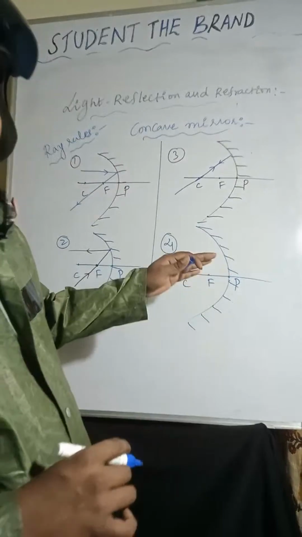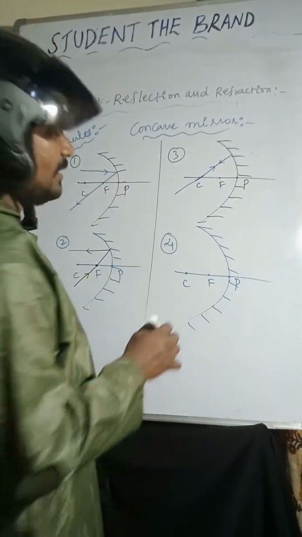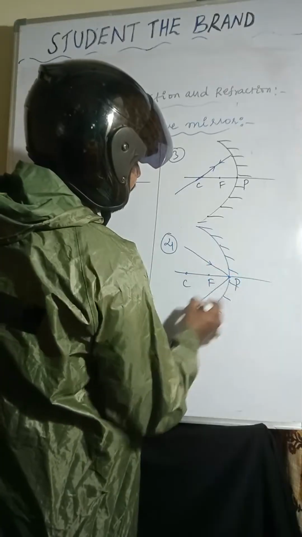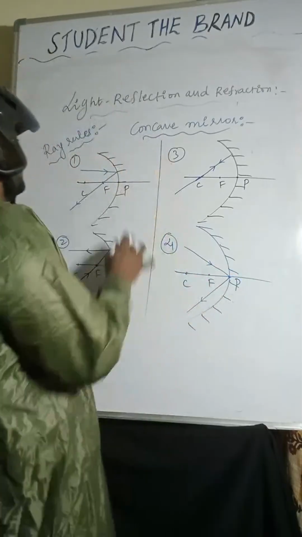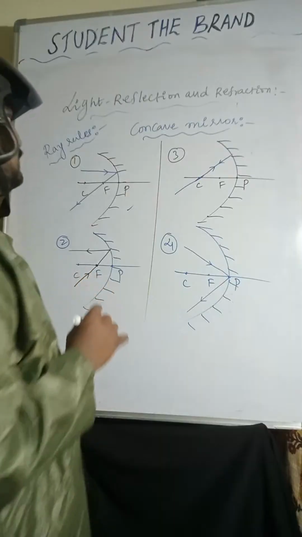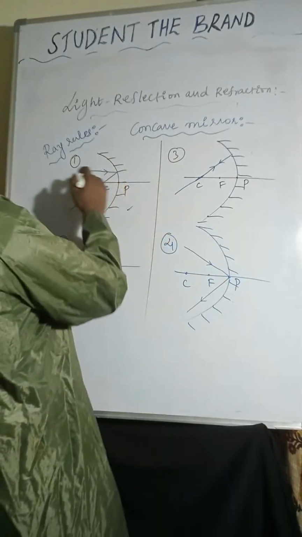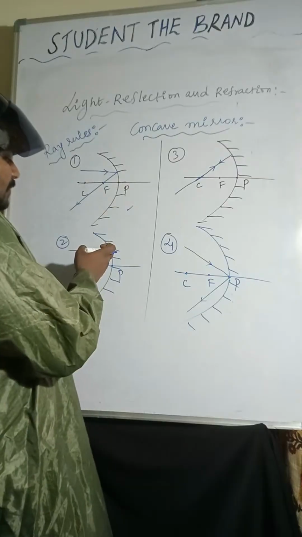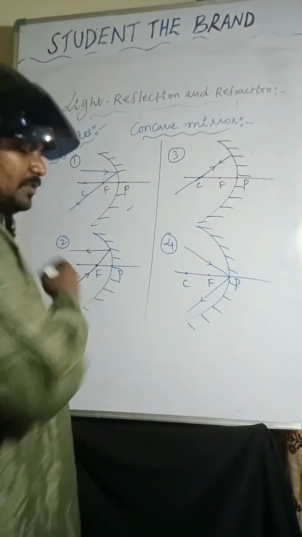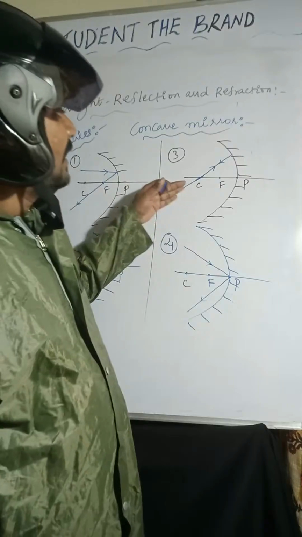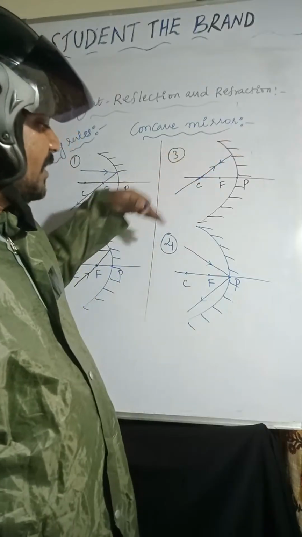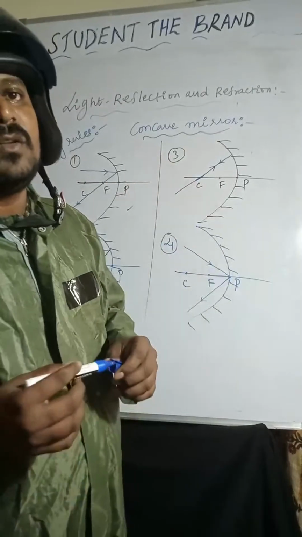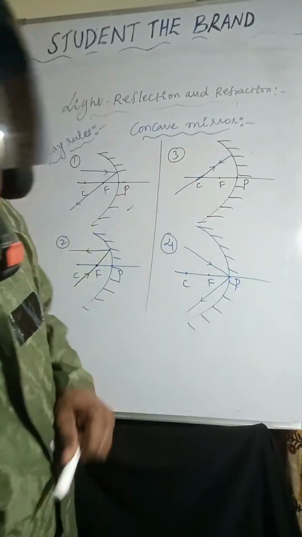A light ray incident at the pole reflects back. A light ray passing through the focus, after reflection, moves towards infinity. A light ray passing through the center of curvature reflects back along the same path. And a light ray incident at the pole reflects back. So these are the ray rules of concave mirror.